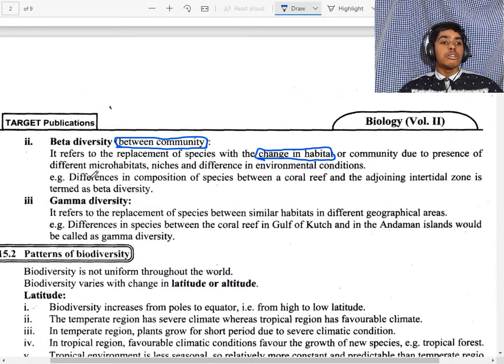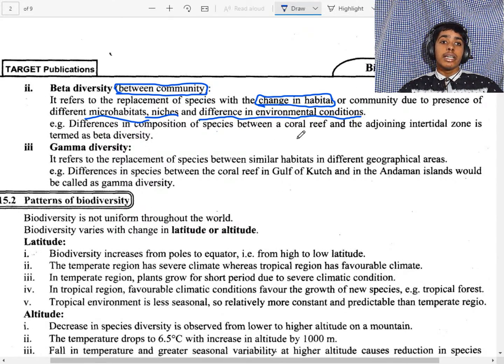If we take a forest, there are niches and the environmental conditions will change. Examples: diversity in composition of species, coral reef and intertidal zone are known as beta diversity. If we take different countries, they will have different types of communities.